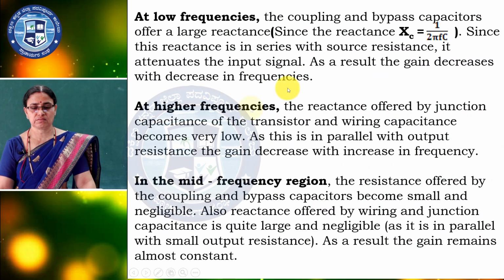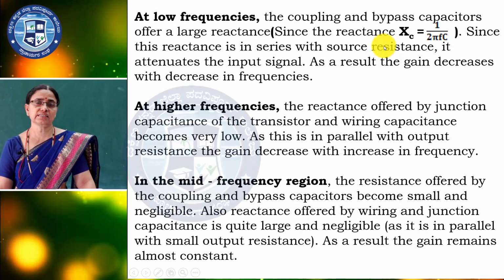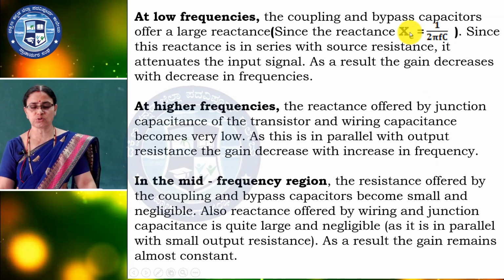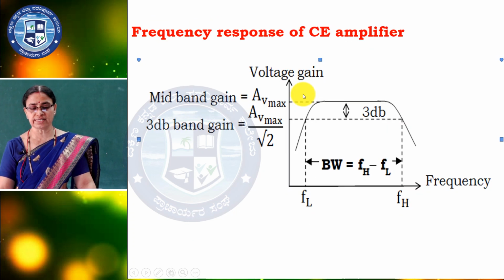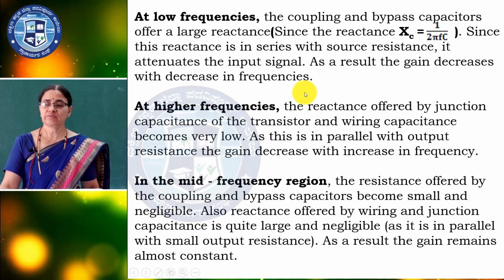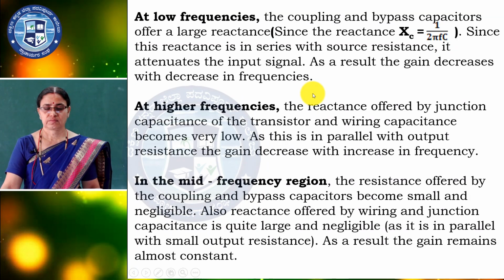You know the expression, already studied in first year, the reactance of the capacitance is nothing but 1 by 2 pi FC. F is low, so the reactance is very high, the resistance will be more. Most of the voltage drops across this capacitor only, so it will not be allowed to the output. So, voltage reduces and that reduces the gain.